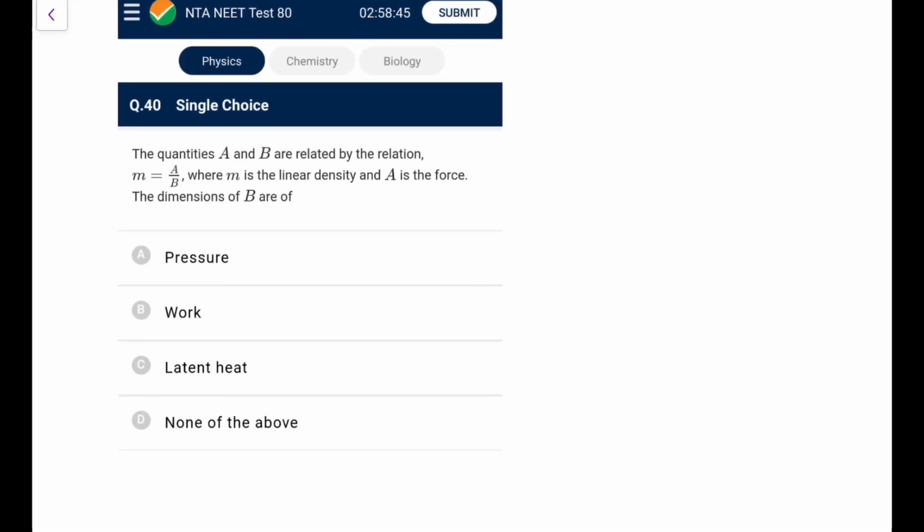Next, the quantities A and B are related by the relation M is A by B, where M is the linear density and A is the force. The dimension of B is, okay, so M is the linear density, that means linear mass density. So this will have a unit, or you can say it is mass per unit length.